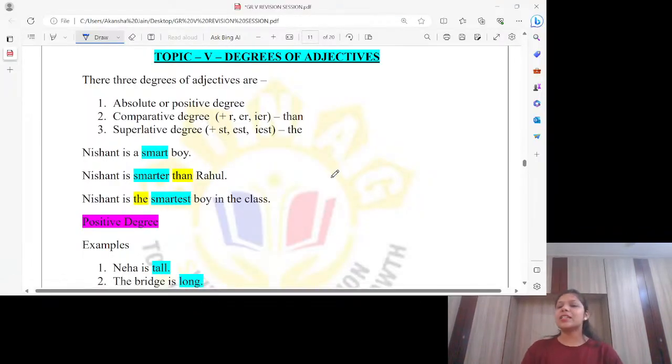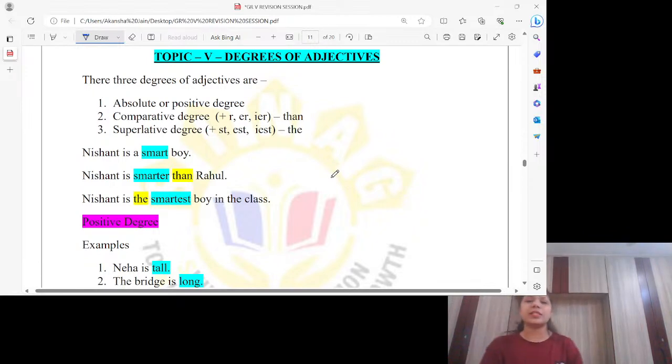Great. Okay, let's go ahead for the next topic. Topic number 5, that is degrees of adjectives. When I talk about degrees of adjectives, we have three types of degrees. Absolute or positive degree, second one is comparative degree, and third one is superlative degree. Absolute or positive degree means normal adjectives.